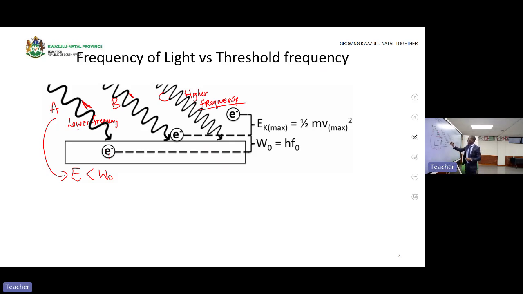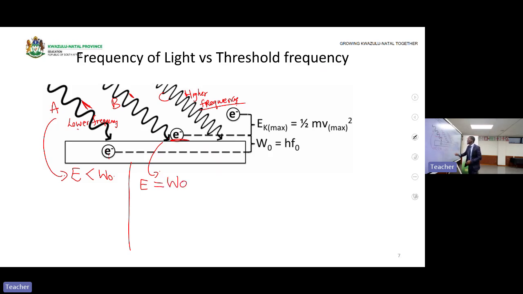Okay. Let's look at light B. You see the electron for light B is on what? On the surface of the metal. That means it is out of the metal, but it remains on the surface of the metal. What does this mean? If you think. Yes, it means that the energy that was provided by what? By the light. The energy that was provided to an electron is equal to what?